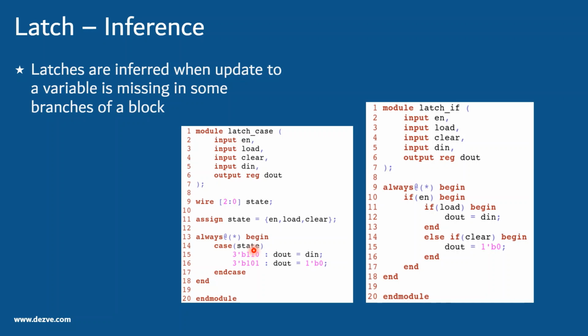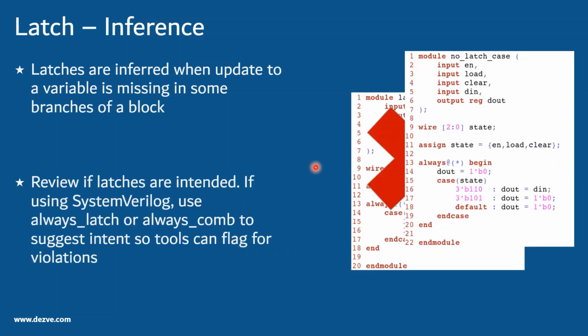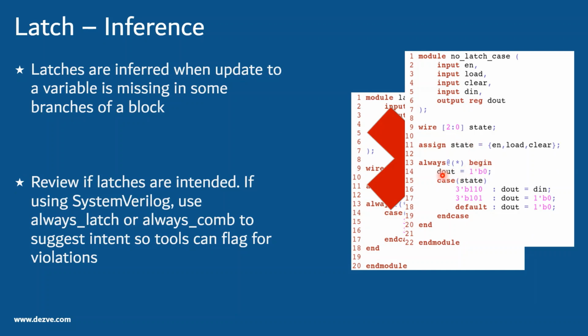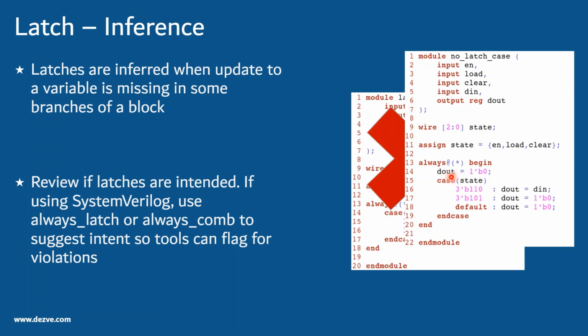Either we explicitly enumerate all the branches or all the case statements, or we can assign a default value before the if or before the case statement. So if you see this, there are many ways we can do it. For D out, we have assigned a value of 1'b0 before the case, so if any of these doesn't match, then this gets a value. In case of if, you can use this before the if as well. In case of case, you can use a default statement as well.